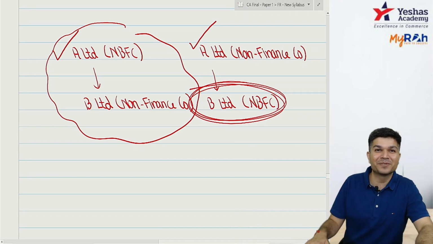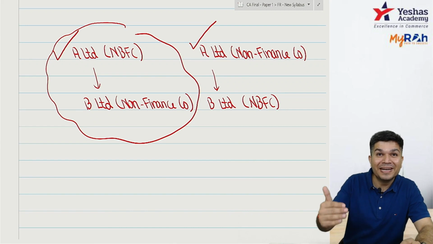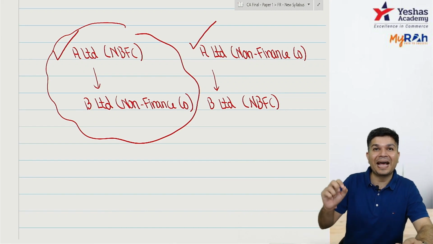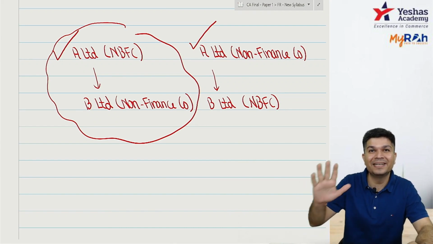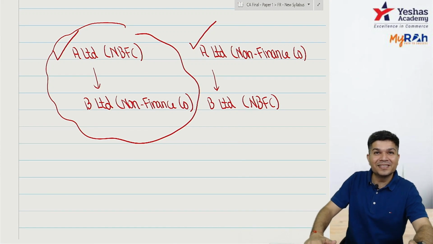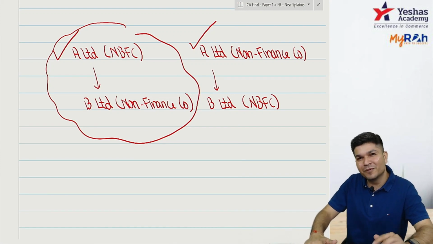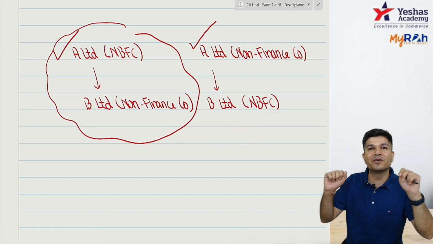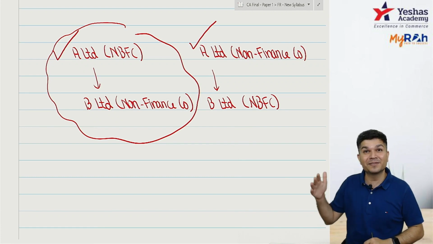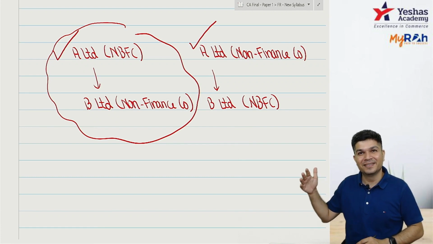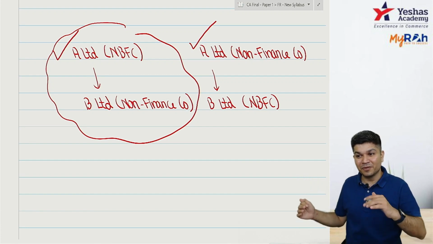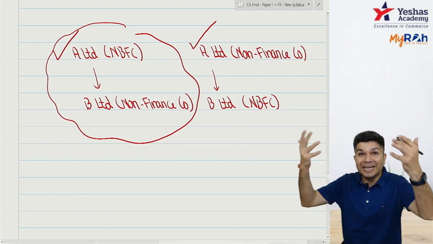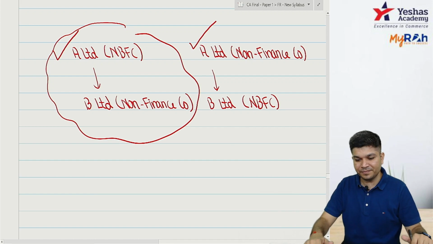But for the purpose of CFS, they have to give data to A Limited that has to be as per IND AS. So can I say from 1416 to 1418 they have to maintain dual sets of books? SFS will be normal AS, but for the consolidation purpose I have to give data as per IND AS.